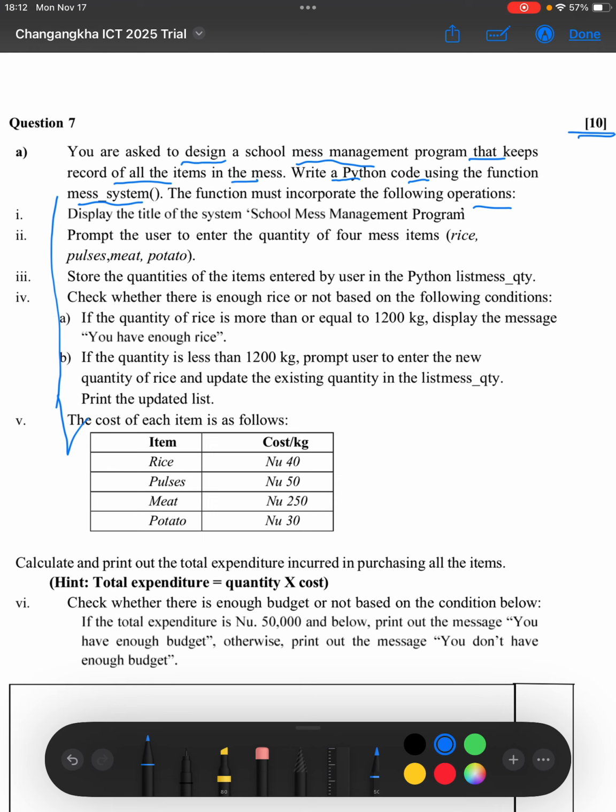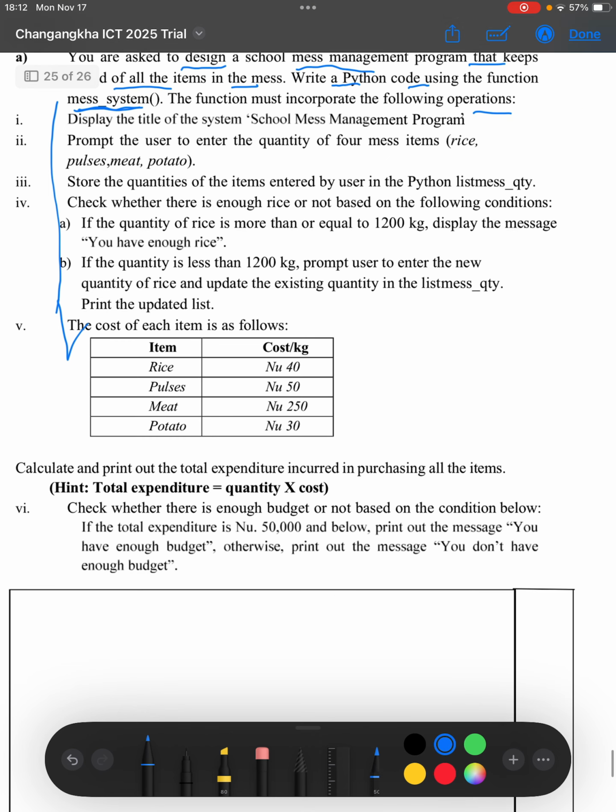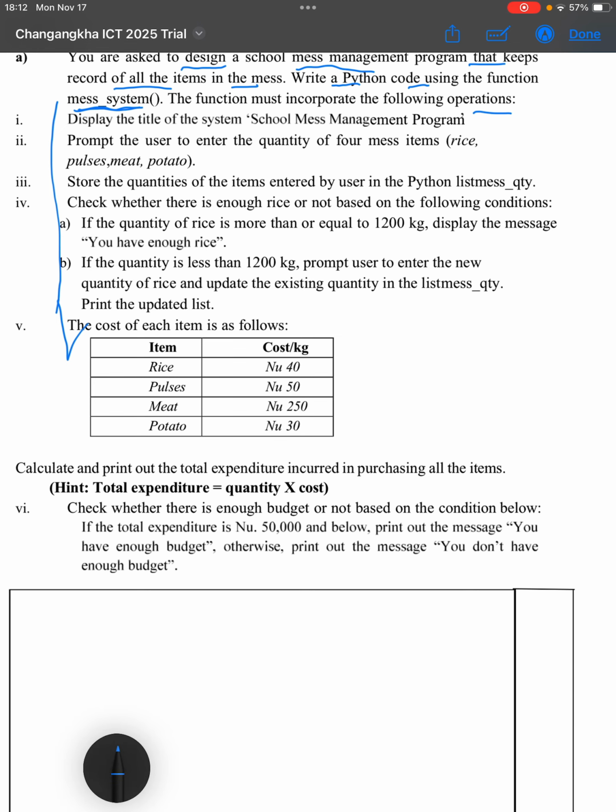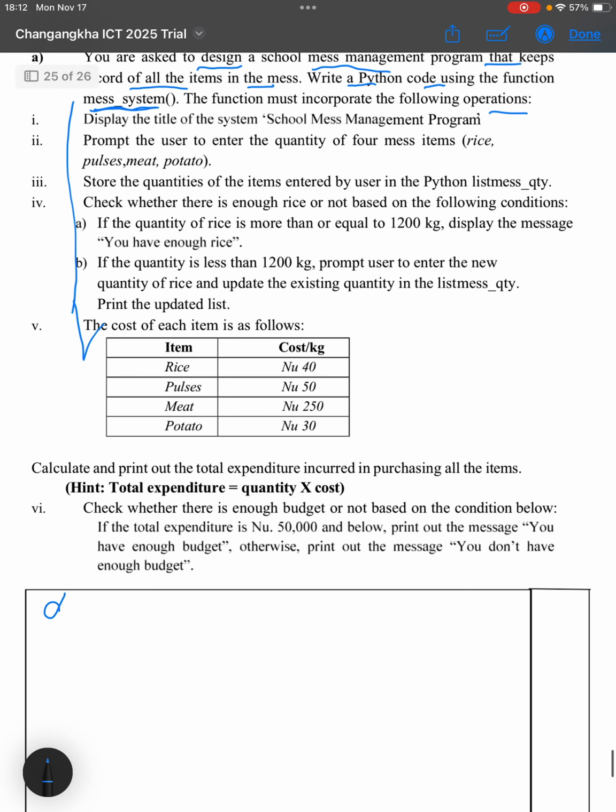So first of all, let's create a function, and as usual we create a function using the keyword def. So def is to create a function, and the name of the function should be mess system. So we'll write mess system, and this function is not going to take any parameter as mentioned here. If later needed, maybe we'll put some parameter in between, but for now it looks like it will not take any parameter. So with that we are done creating the function.